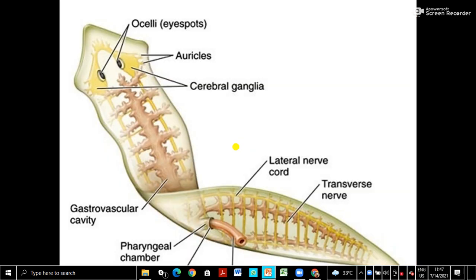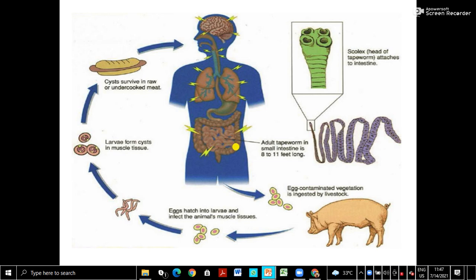Because this is a very familiar example, I'll show you its life cycle. See, the adult tapeworm in the small intestine is about 8 to 11 feet long, and these are the parts we have seen. The scolex, the head of the tapeworm, attaches to the intestine, and each of these segments can produce male and female gametes.